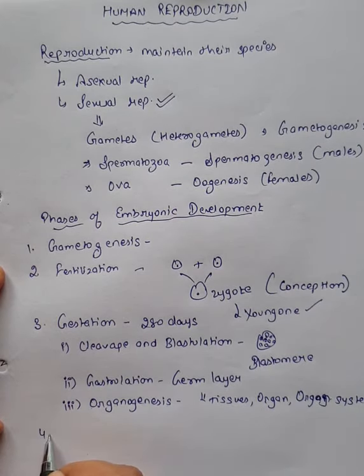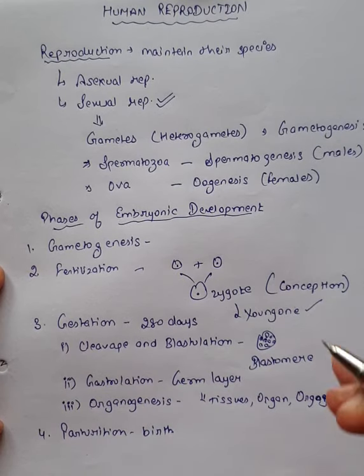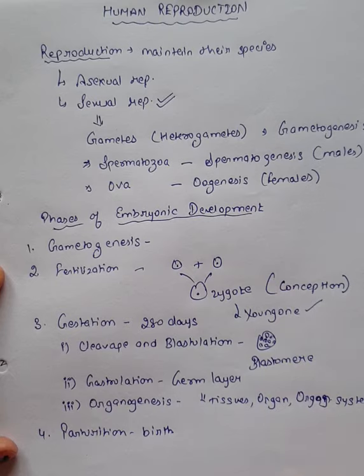And the last stage will be known as parturition. Parturition means birth of a young individual. So these are the different stages or phases of embryonic development that take place in organisms.